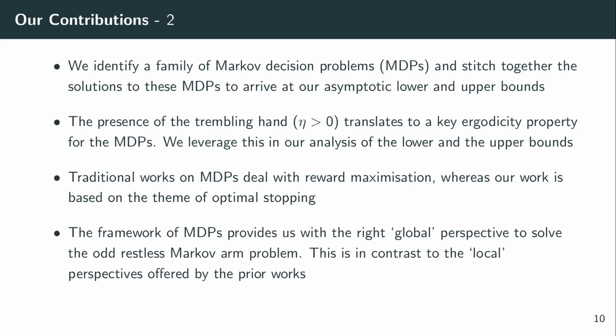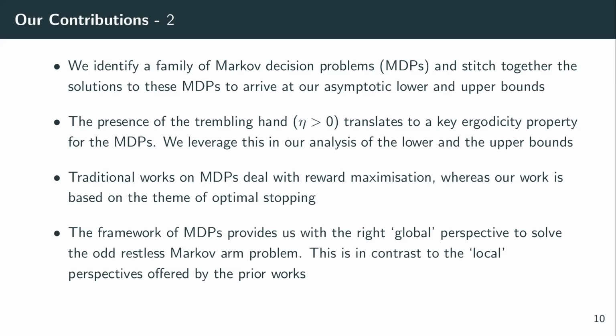In order to better appreciate the usefulness of the framework of MDPs in our problem, we recall here that our setting is one in which each arm yields Markov observations and the arms continue to evolve whether or not they are observed. This may mean that if we do not observe an arm for a sufficiently long duration of time, we lose sight of the state evolutions on that arm.